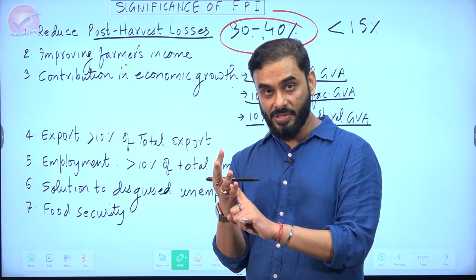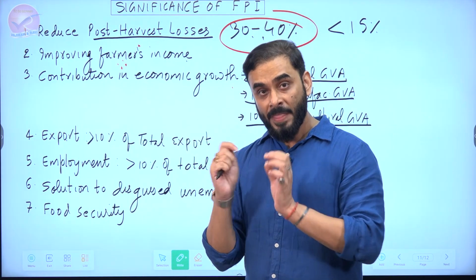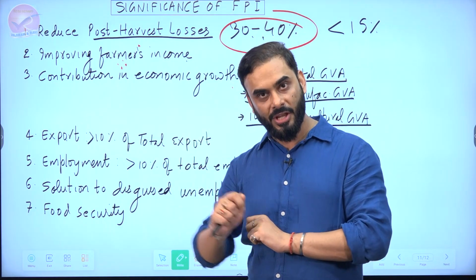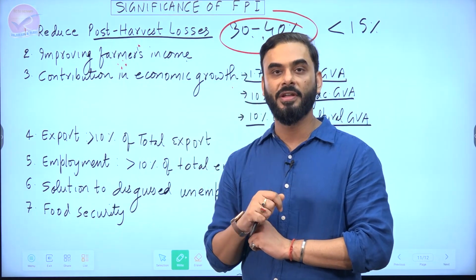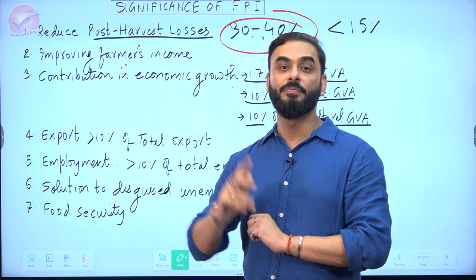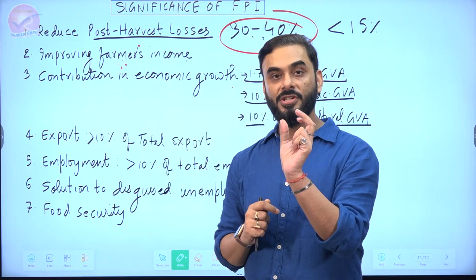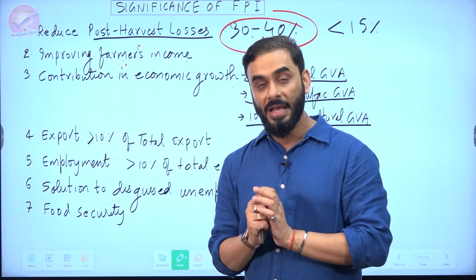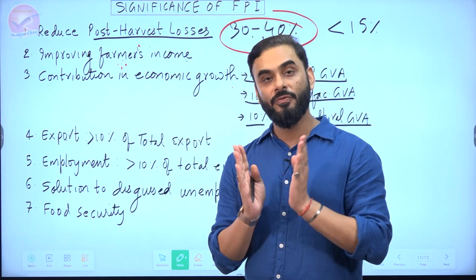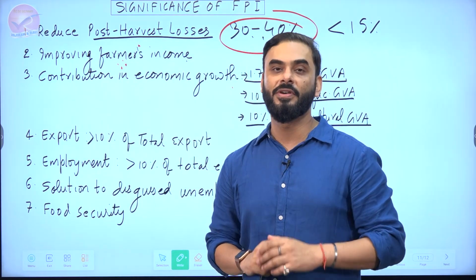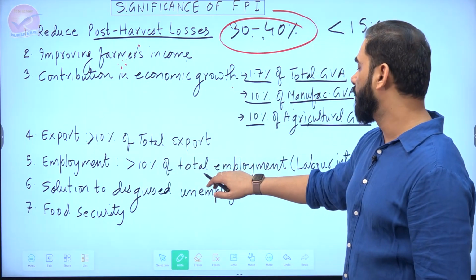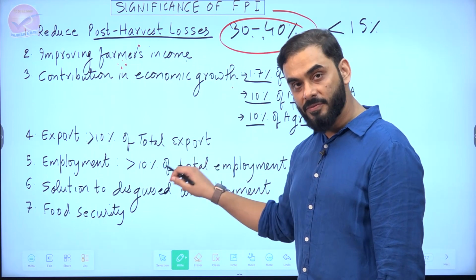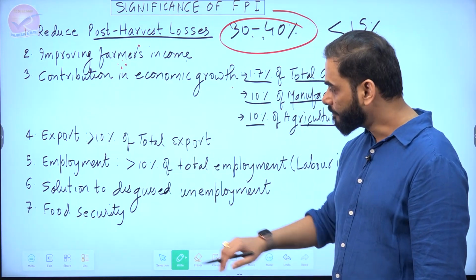What is tertiary processing? The third step of food processing. In tertiary processing, we convert the tomato paste into tomato ketchup by adding color and flavor. There also we use a lot of people. So in the food processing industry, we use a lot of labor. So it is called a labor intensive industry. Given that India has a large population, we should promote these kinds of industries. Look at the contribution of the food processing industry in employment. More than 10% of our total employment comes from it.